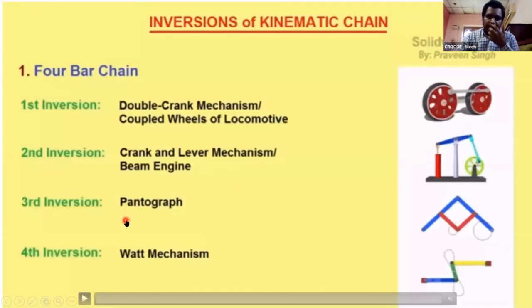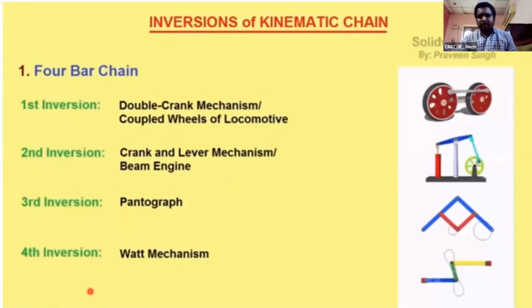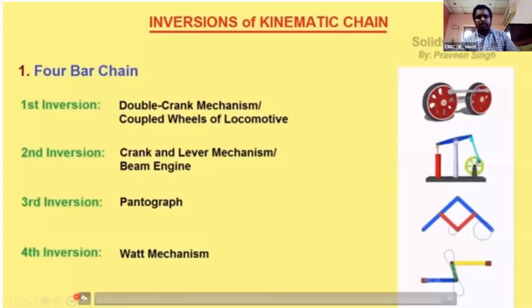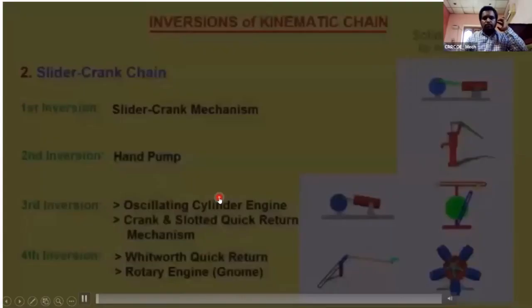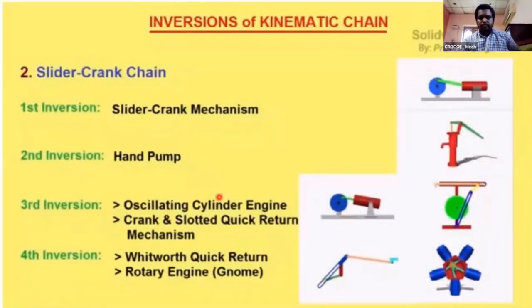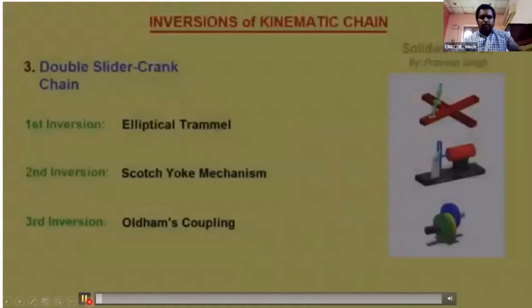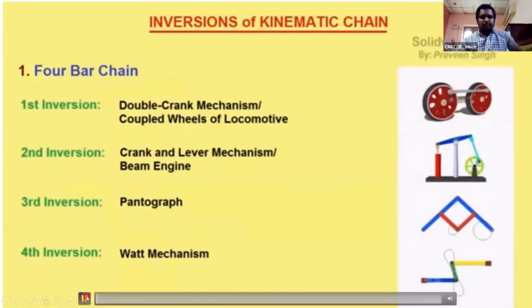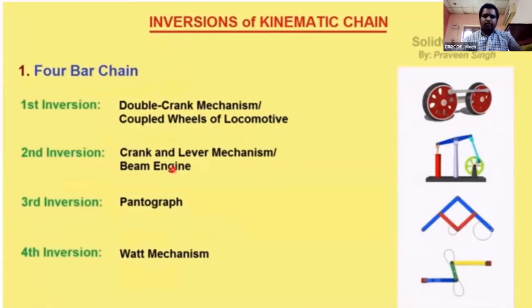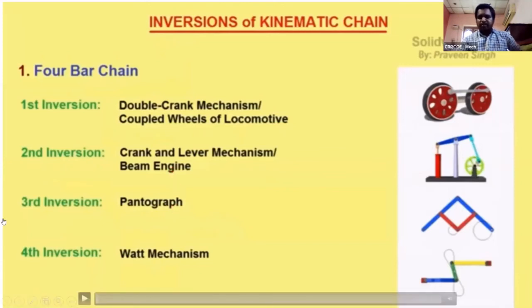Now I will show one video that shows the different inversions of the mechanisms for the 4-bar chain and the crank and slotted mechanism. Please see this. First, what are the inversions of the 4-bar mechanism? Double crank mechanism, that is locomotive wheels. Crank and lever mechanism, that is beam engine. And pantograph is the third inversion, and Watt's mechanism is the fourth inversion.